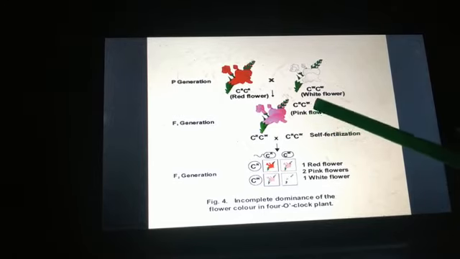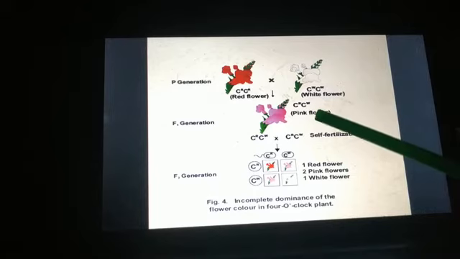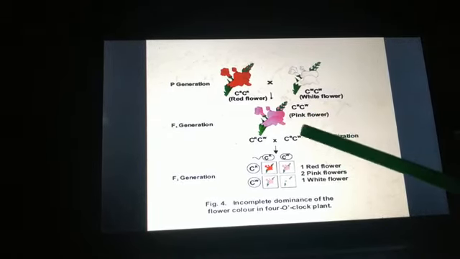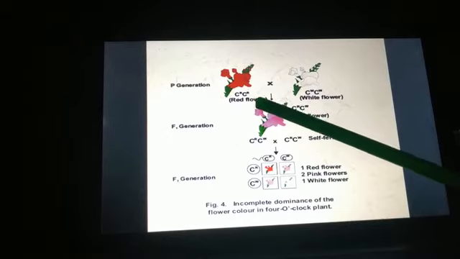So this is one of the limitations, as some of the traits don't follow Mendelian inheritance. According to Mendelian inheritance, the law of dominance, we should get the dominant character here, isn't it? But here we are getting an intermediate, that is pink flower.